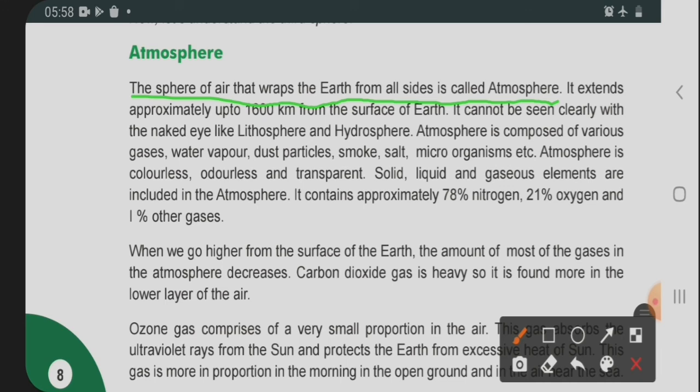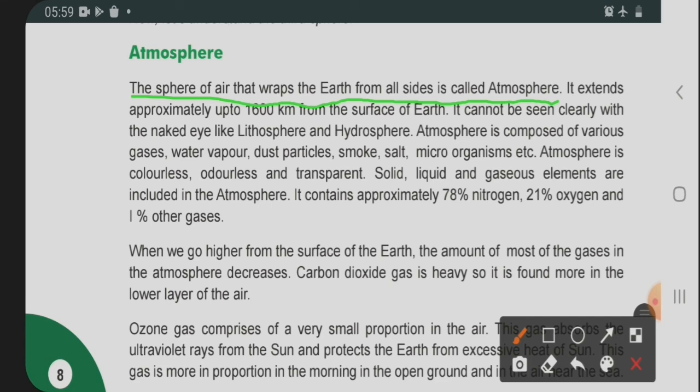For example, a paper is there and we put some material in this paper, and then we wrap the paper, closing or enclosing it from every surface. So the sphere of air surrounds the earth from all sides. Wherever we go on the earth, we can see the air is surrounding us.